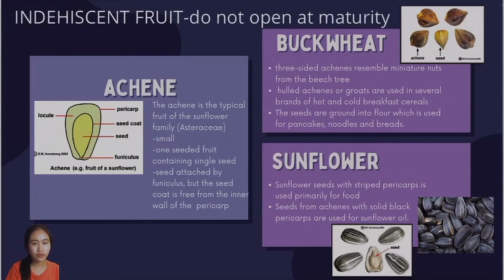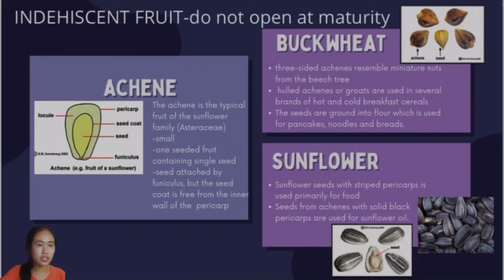Another type of dry fruit is the indehiscent fruit. Indehiscent is a fruit that does not open at maturity, and so this fruit has to wait until animal consumption or deterioration to discharge seeds. There are a few types of indehiscent fruit. The first one is achene.